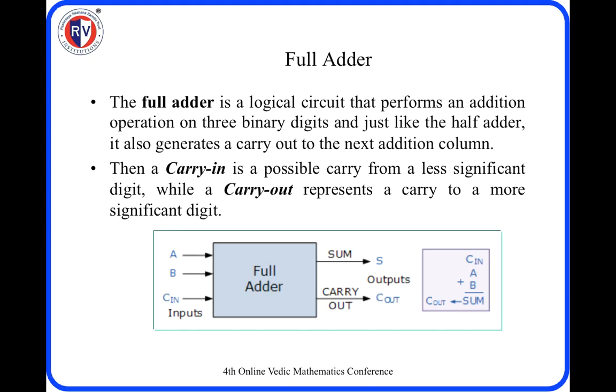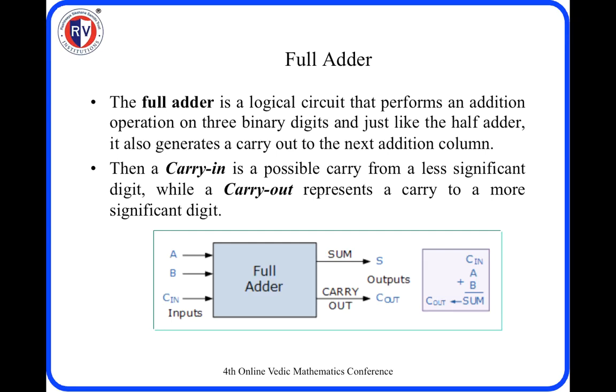The full adder is a logical circuit that performs an addition operation of 3 binary digits, and just like the half adder, it also generates a carry out to the next addition column. A carry in is a possible carry from a less significant digit, while a carry out represents a carry to a more significant digit. When we observe this full adder block diagram, we have 2 inputs A and B, and Cin is the carry obtained from the addition of the previous 2 inputs, and we get a sum and a carry.